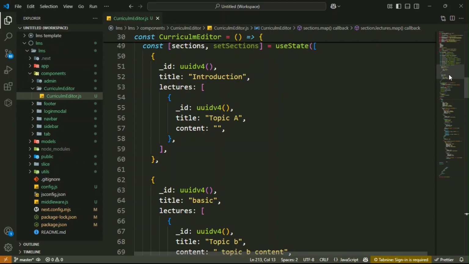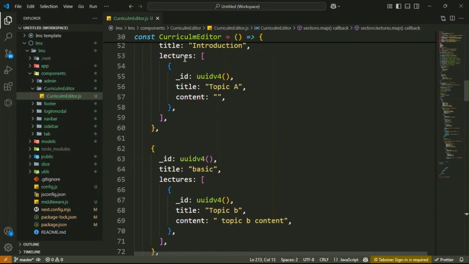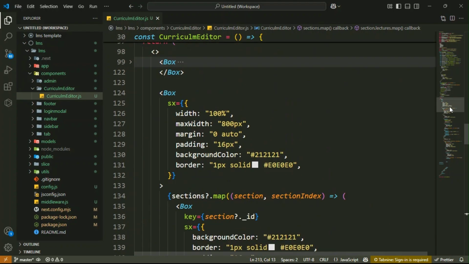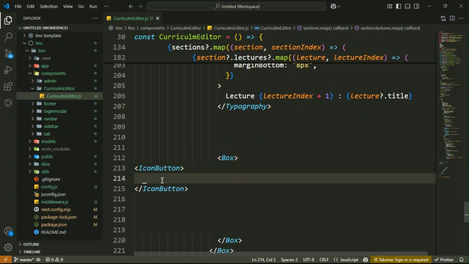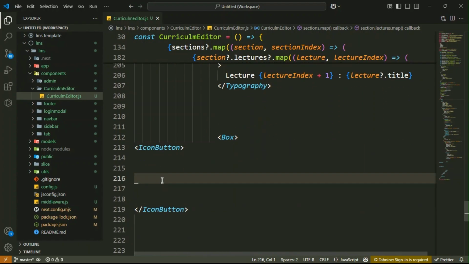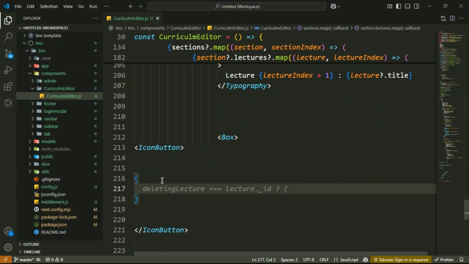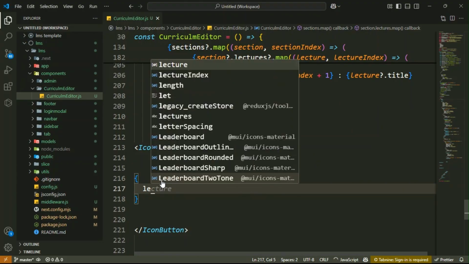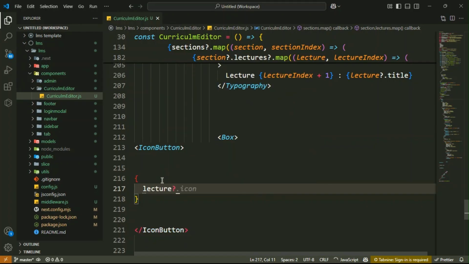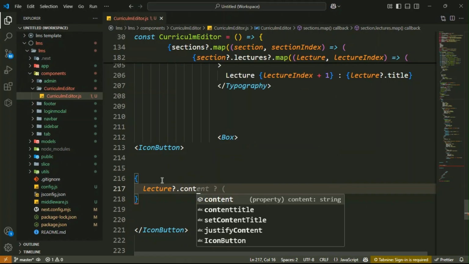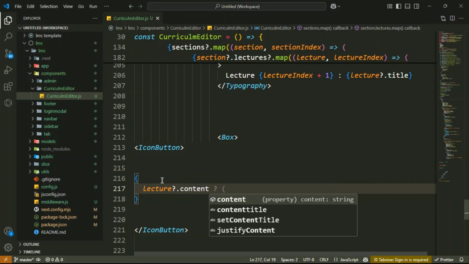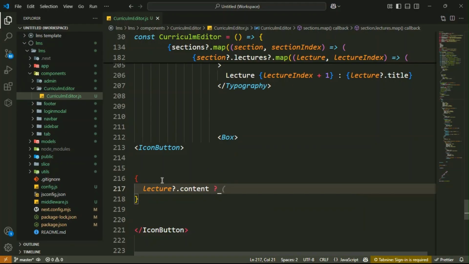Here you see the first section has a lecture, but the lecture has no content. But in the second section the lecture has the content as well as its content data. So for that we will implement the logic. Inside the icon button, you have lecture.content. So you have to access the lecture, and if we have the lecture then access the content. Okay guys, then here we will use the ternary operator.